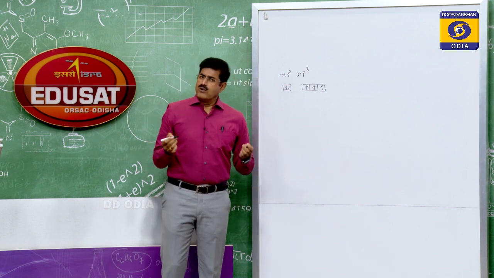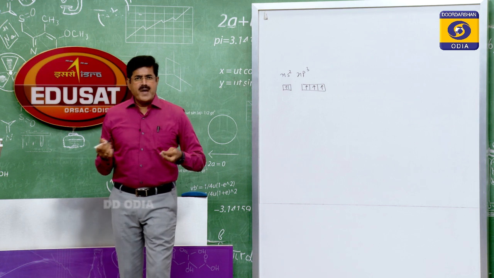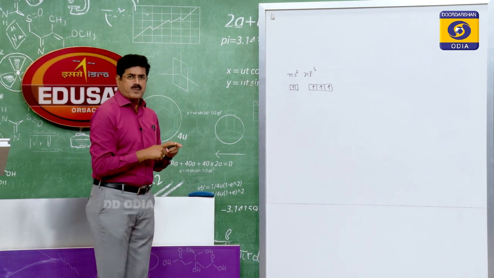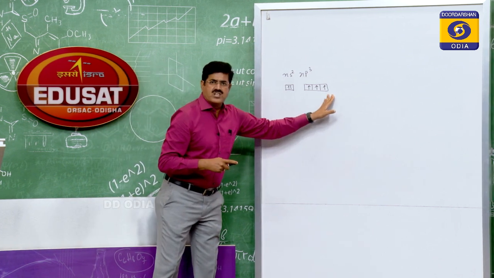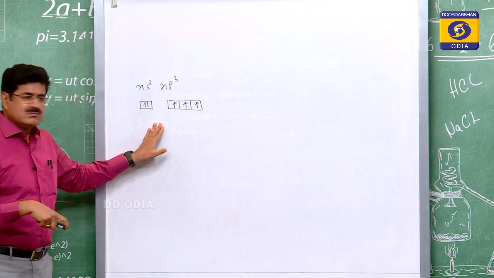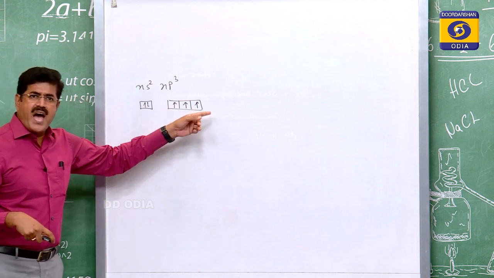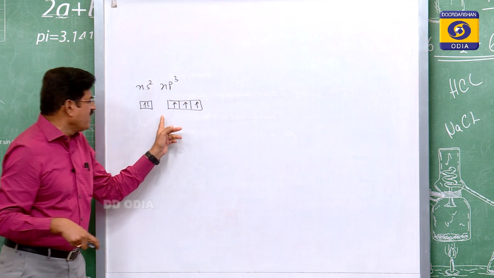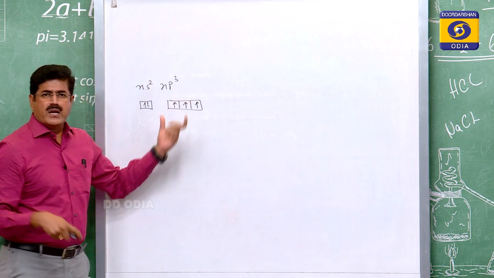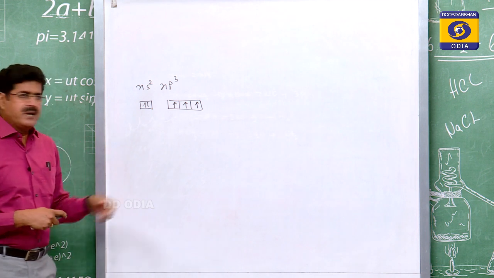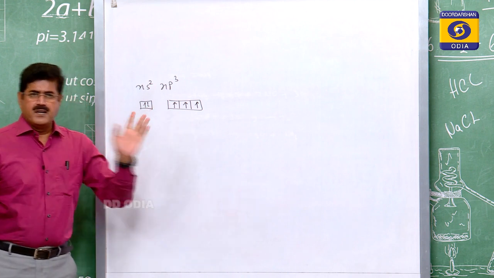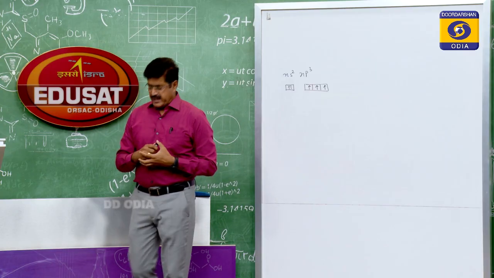As you know, what is Hund's rule? That electron pairing cannot take place in a set of degenerate atomic orbitals. These are the 3 degenerate atomic orbitals, I mean orbitals with the same energy. So, electron pairing cannot take place in a set of degenerate atomic orbitals unless each atomic orbital is singly filled. So, these are the 3 p orbitals which are singly filled. So, the np3 electronic configuration.